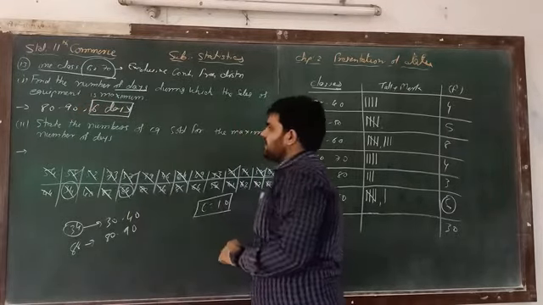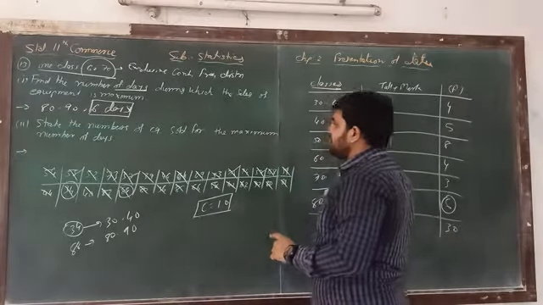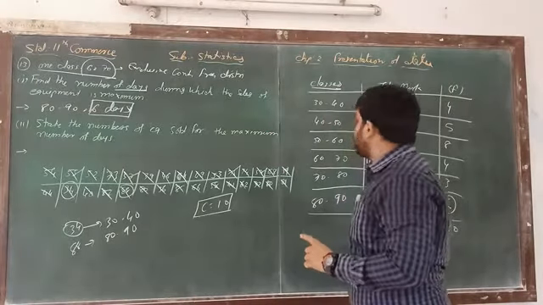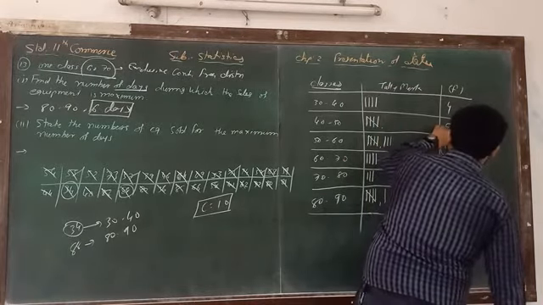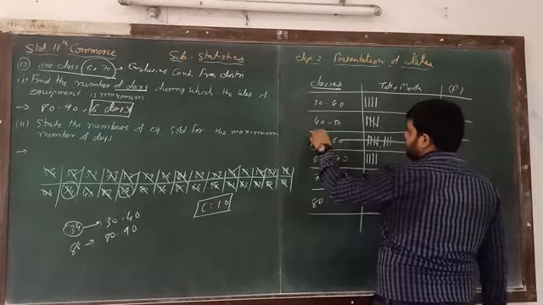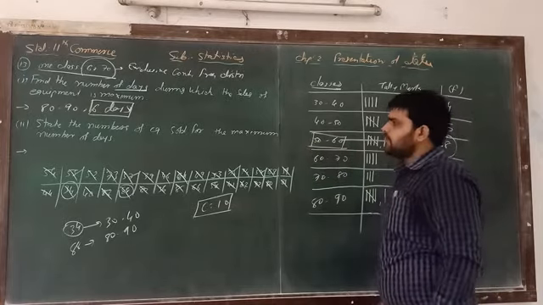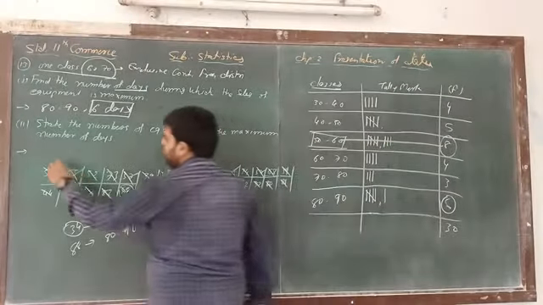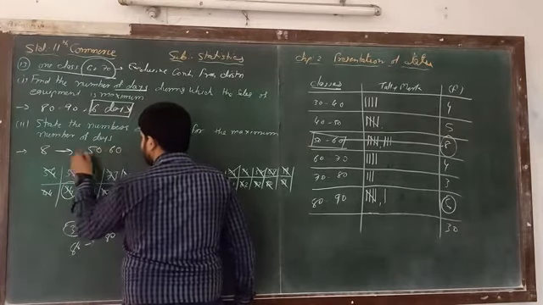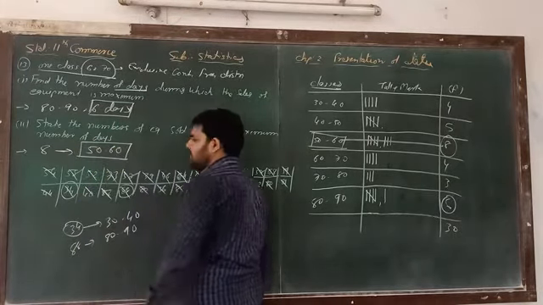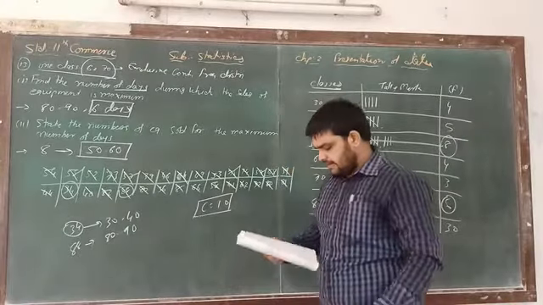And what is the second answer? State the number of equipment sold for the maximum number of days. Here the maximum number of days is 8, and in 8 our answer is 50 to 60. So the maximum number of days is 8 and the class is 50 to 60. That is our class and that is our answer.